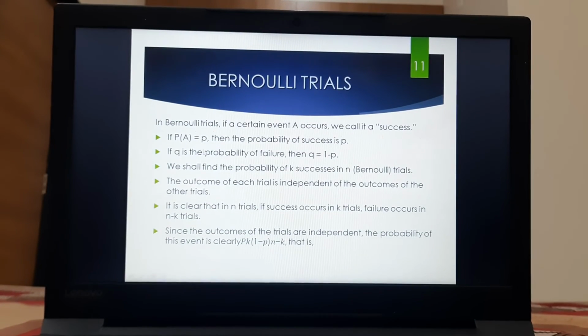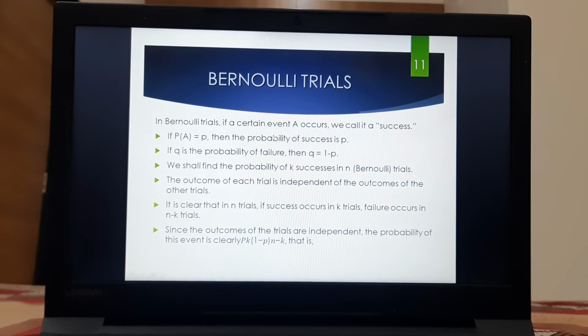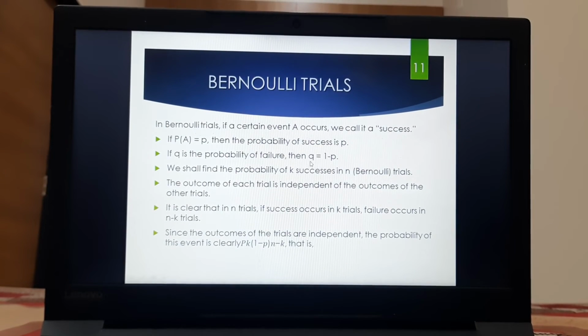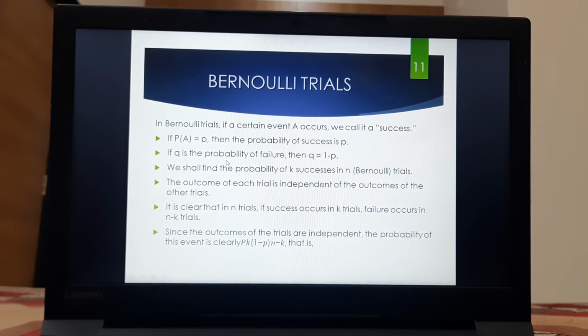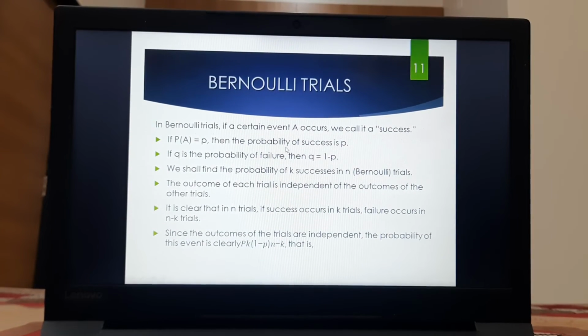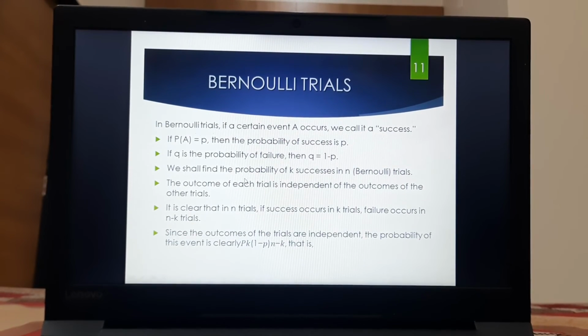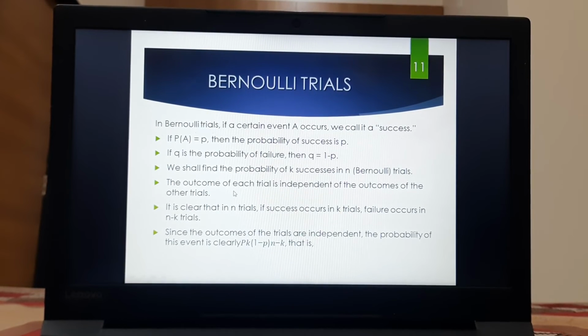Bernoulli trials. In Bernoulli trials, if a certain event A occurs, we call it a success. If P of A is equal to p, then the probability of success is p. If q is the probability of failure, then q is equal to 1 minus p. As the probability of failure is q and probability of success is p, the probability of failure will be equal to 1 minus the probability of success. We shall find the probability of k successes in n trials. The outcome of each trial is independent of the outcome of the other trials.